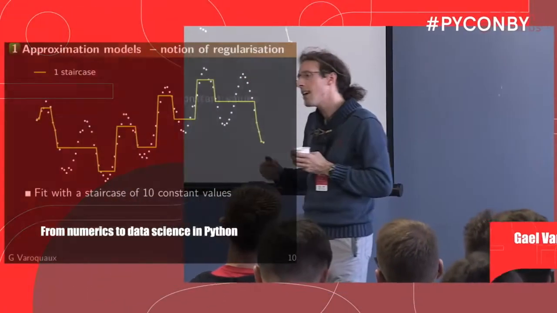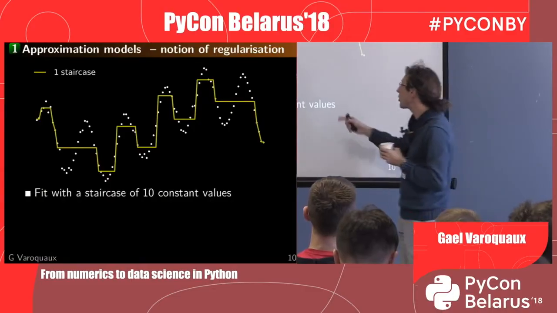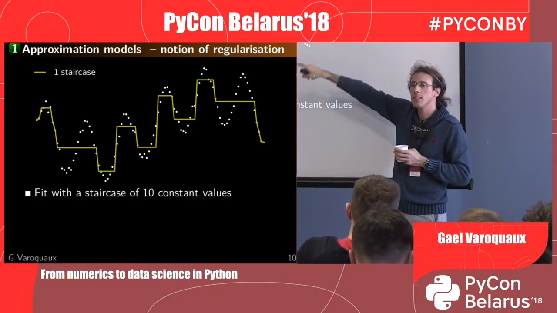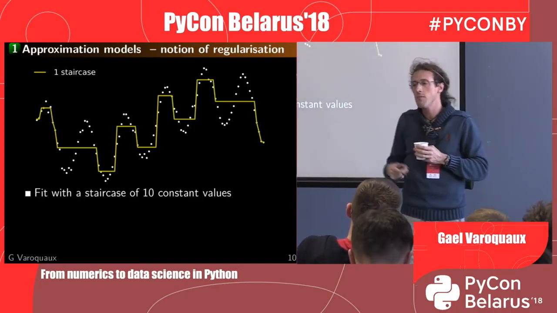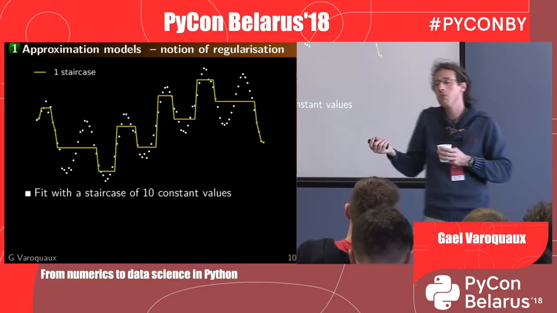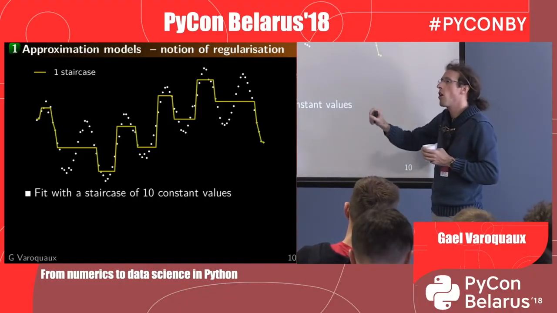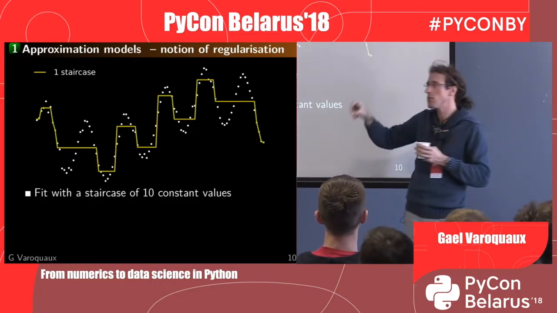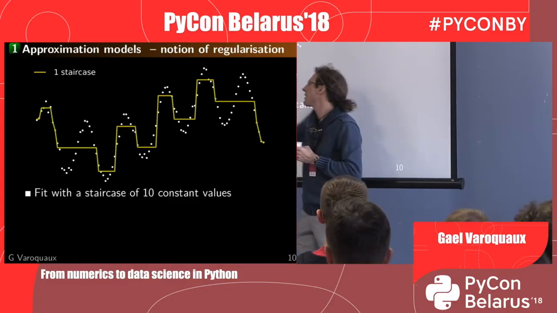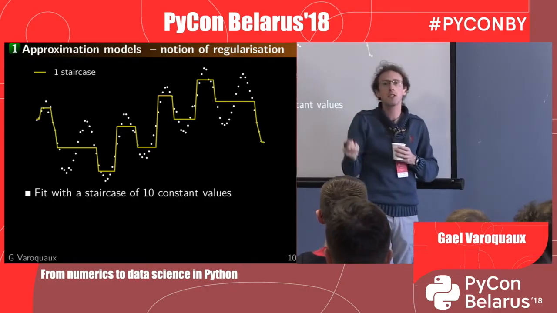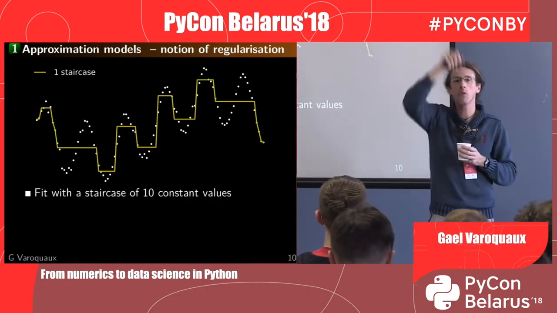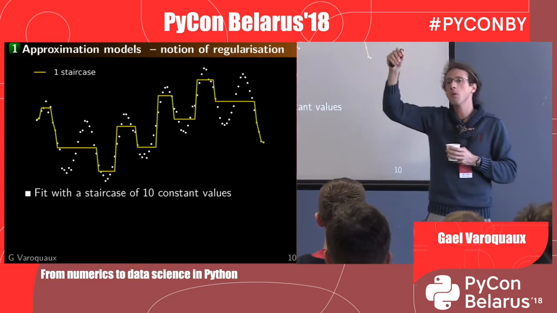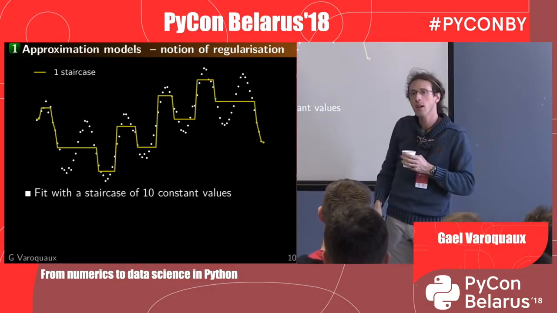And so to give you an example of regularization, suppose I'm trying to learn to predict data that's on this sine wave, okay? I can use a model, which is an approximation model, which is that I'm going to approximate the data as constant, as piecewise constant, okay? So basically, because the data is piecewise constant, this is going to be x, and this is y. And I'm saying that if x is between 3 and 3.5, then y equals 2. And then if x is between 3.5 and 3.9, then y equals 2.3. Okay, you get the idea?